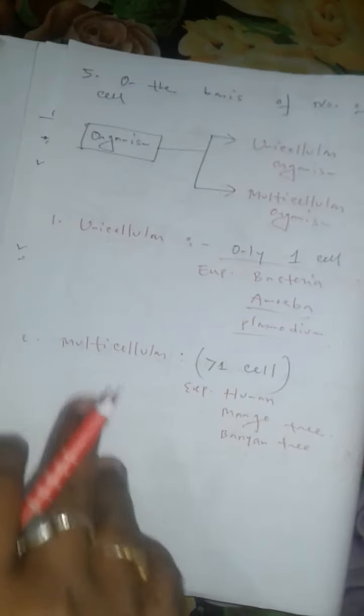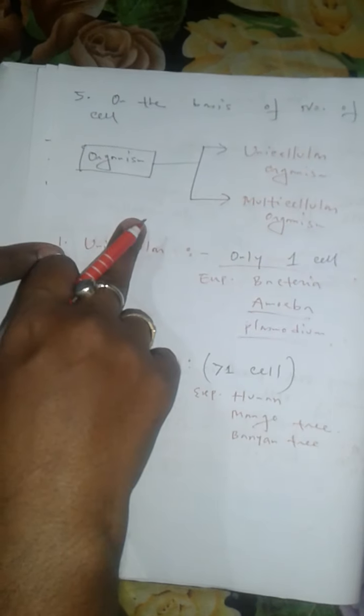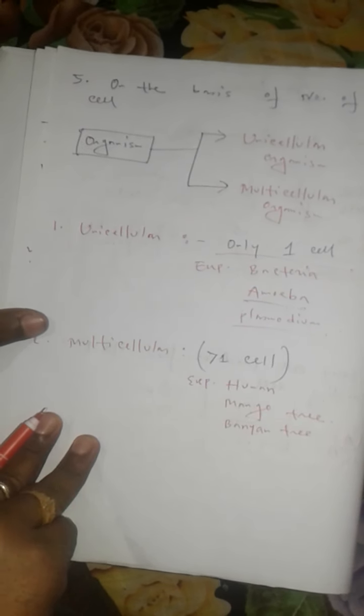So on the basis of number of cells, the organism can be divided into how many types? 2 types. One is unicellular, another one is multicellular. Define unicellular organism, define multicellular organism. I think you can write all kinds of questions that have already been discussed here.